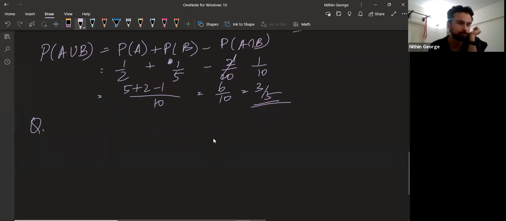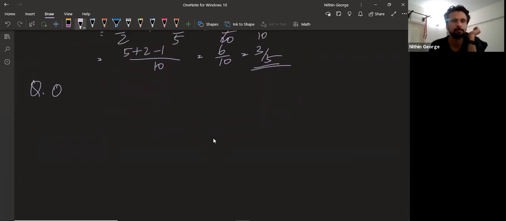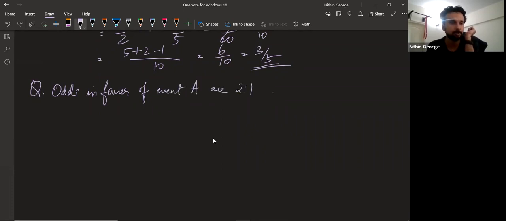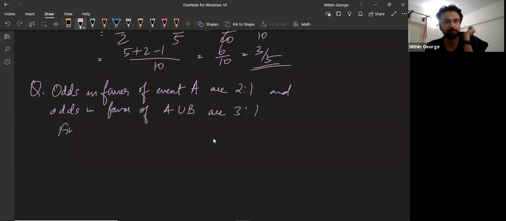Okay, here's a tougher question. Odds in favor of event A are 2:1, and odds in favor of event A union B are 3:1. Find the range for probability of event B.